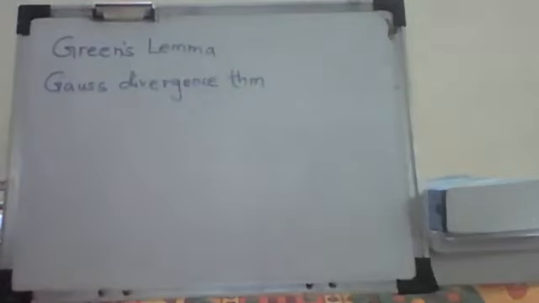For this, we'll see three types of theorems. One is Green's lemma, that is Green's theorem. The second one is the Gauss divergence theorem. And the third one is the Stokes theorem.